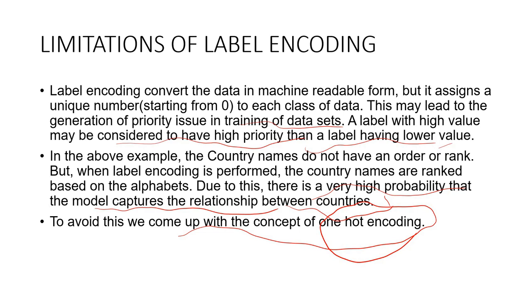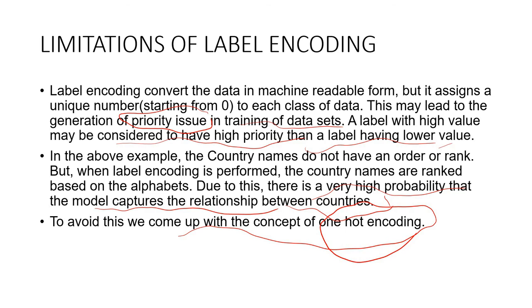So you understood that label encoding converts the data into machine readable form using unique numbers. This may lead to a priority issue, which is the most important point in training of data sets. A label with high value may be considered to have high priority.